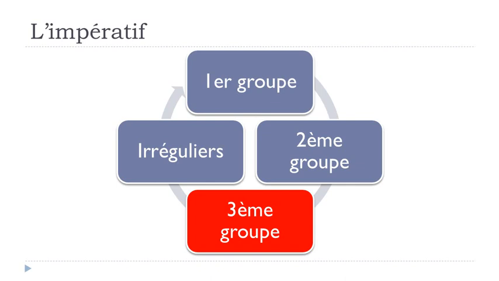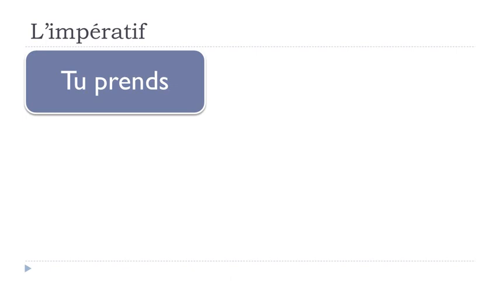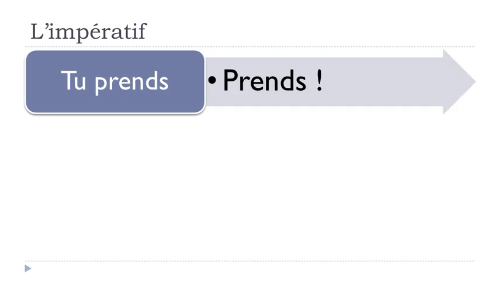So normally in most of the cases, troisième groupe contains all the tricky verbs. But then if you take the example of prendre, prendre is to take. Tu prends at the present form. Okay, well, look, it is exactly the same thing. Keep in mind that, of course, you should put this point d'interrogation at the end. Point d'exclamation at the end, and then you take away this pronom personnel, but still it's the same form.